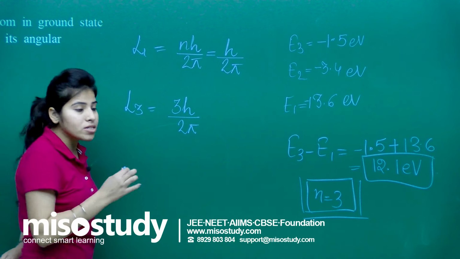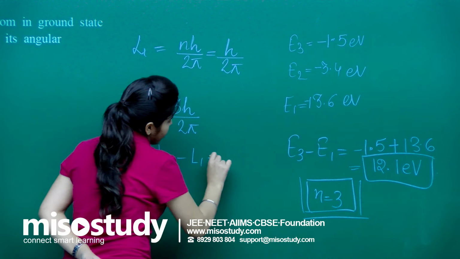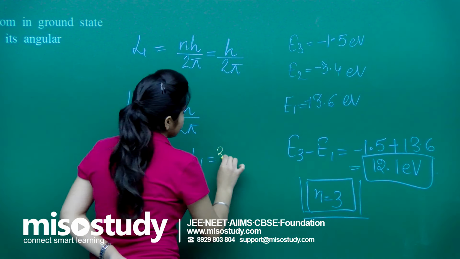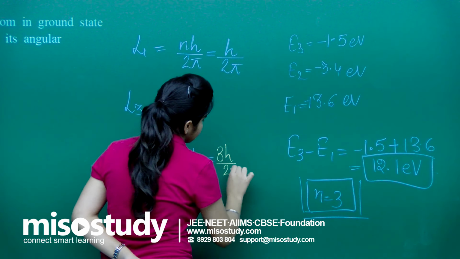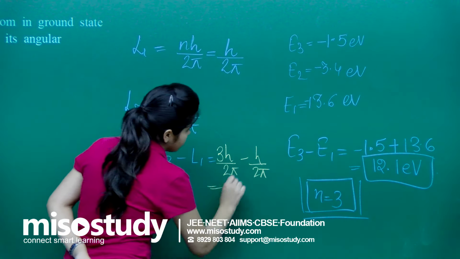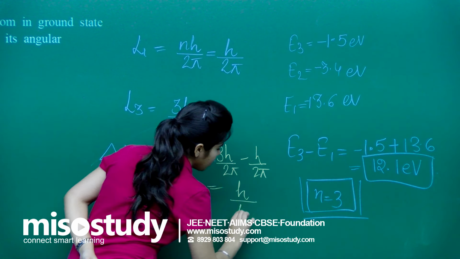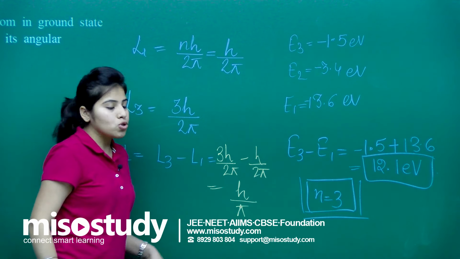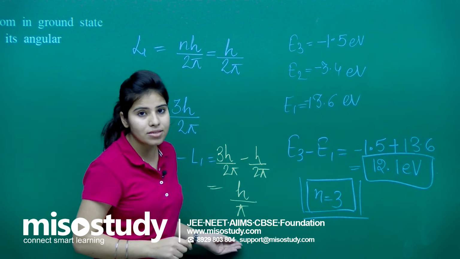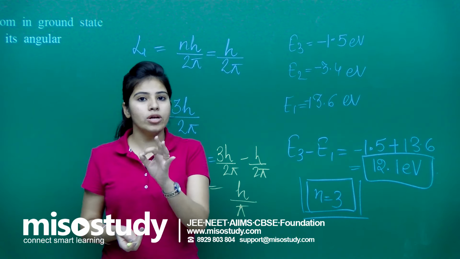To find the difference, your delta L will be L3 minus L1, right? So we have 3h upon 2 pi minus h upon 2 pi. So you are left with h upon pi, right? We know that the value of h is 6.6 into 10 raised to the power minus 34, and pi is the value 3.16.